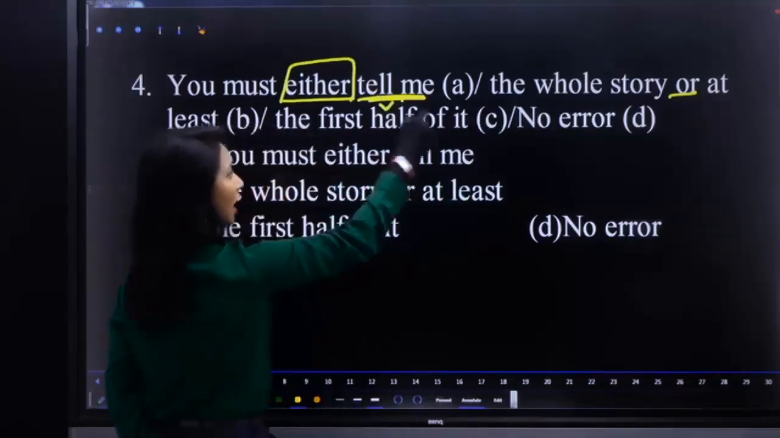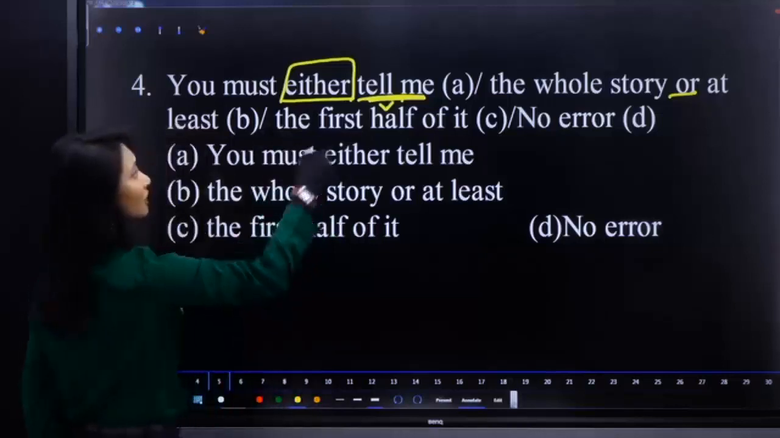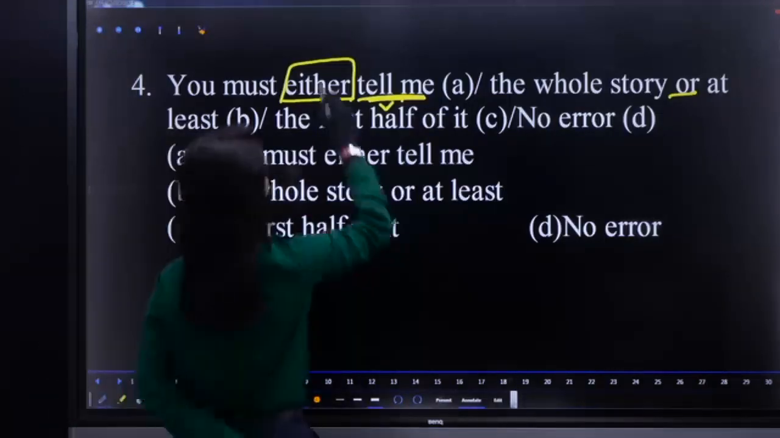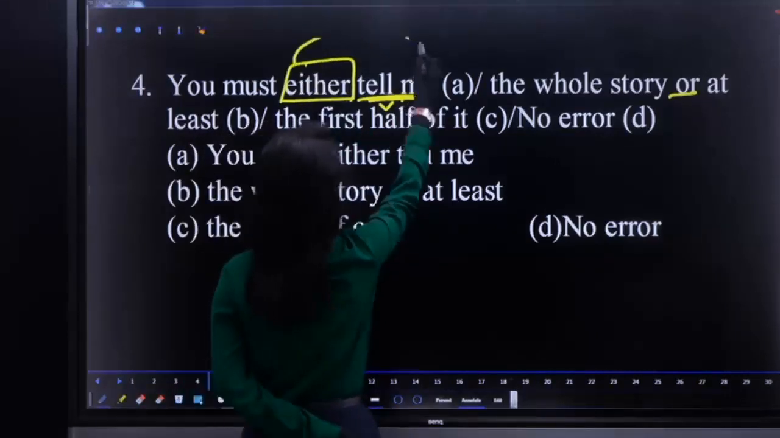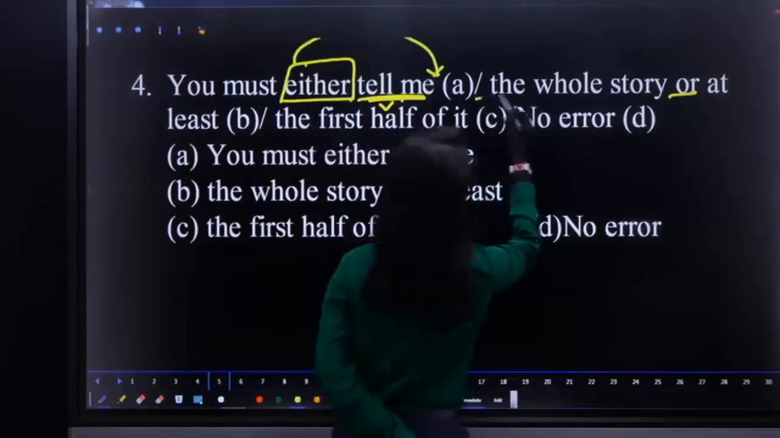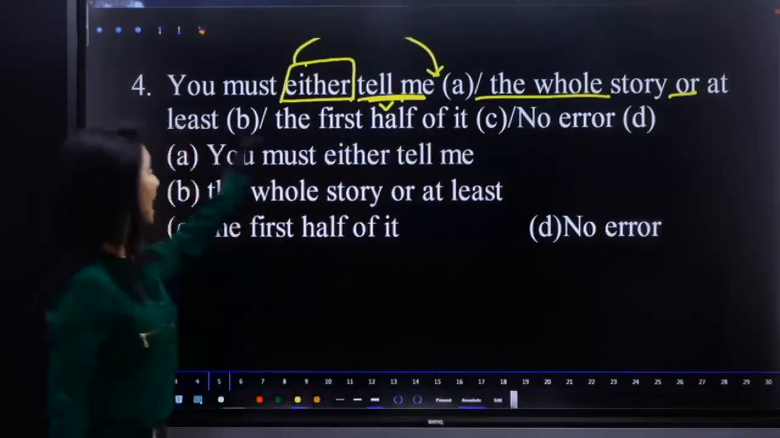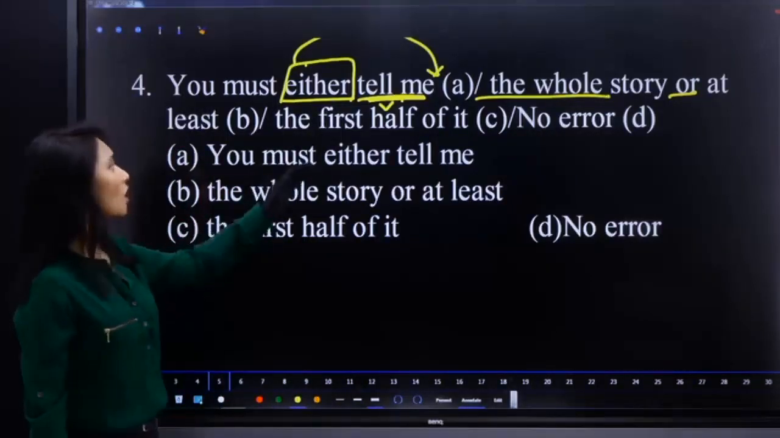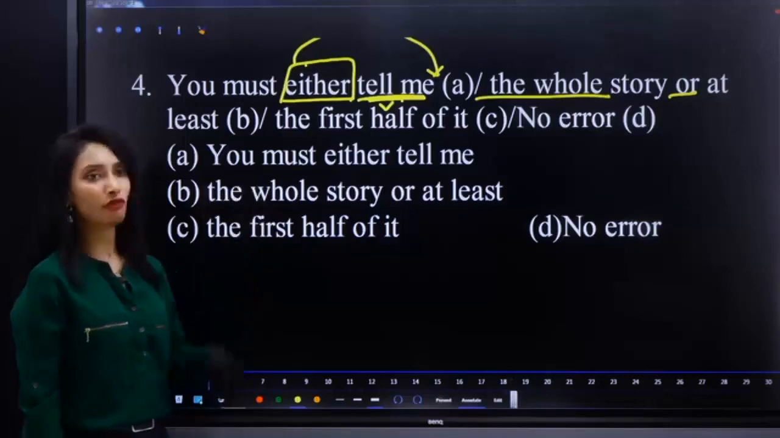So after or what is there? At least the first half of it. So we are taking the adjective there. So if you bring this either after tell me, here also you will get that adjective. So the answer is you must tell me either the whole story or at least the first half of it. I hope it is clear.